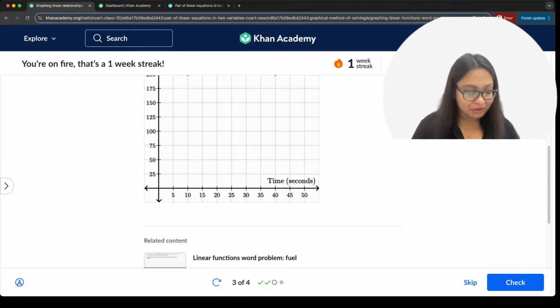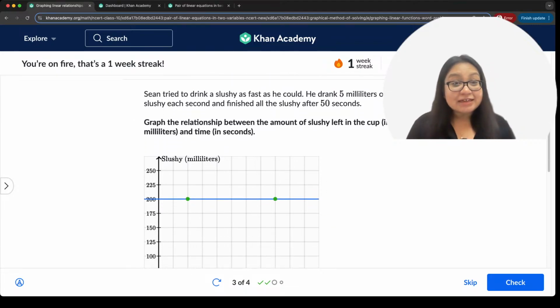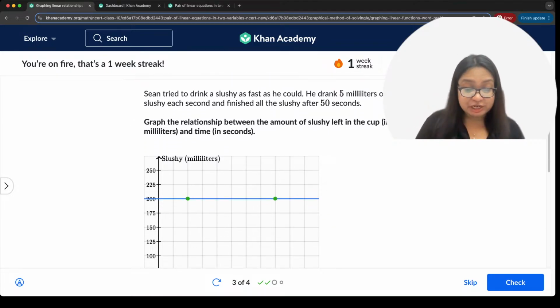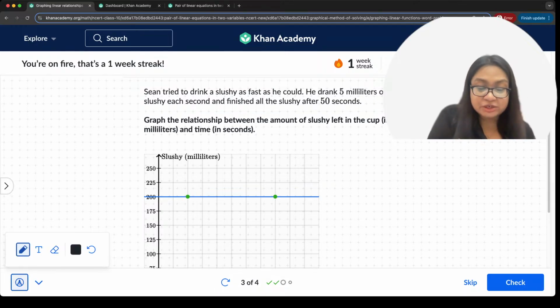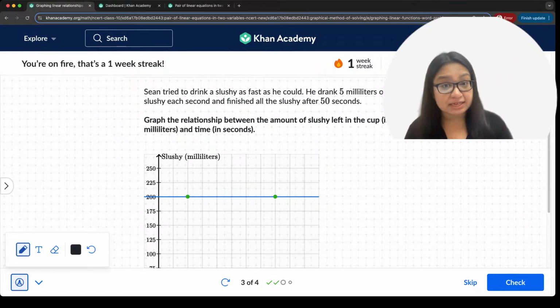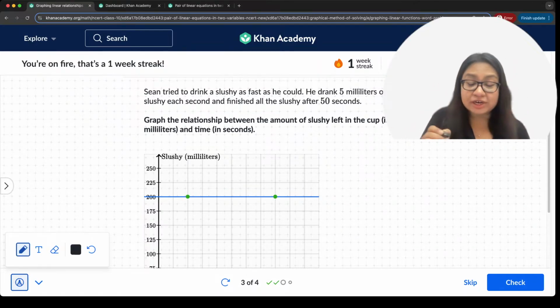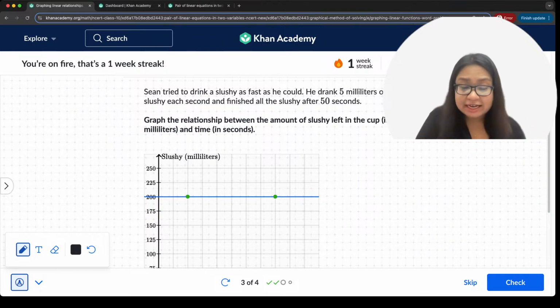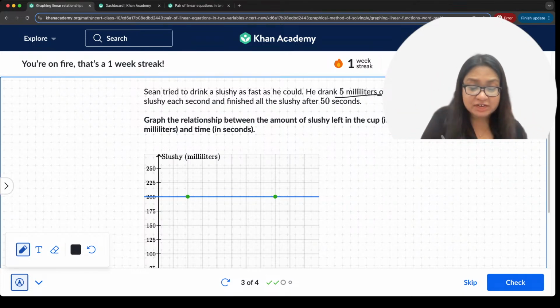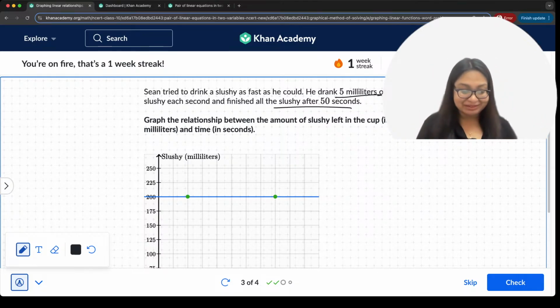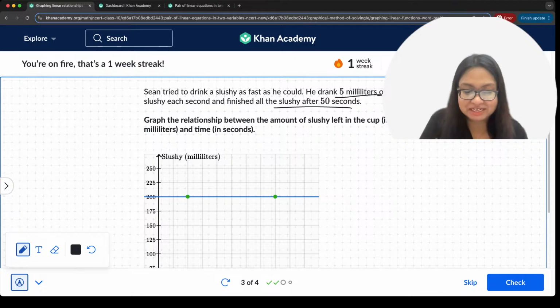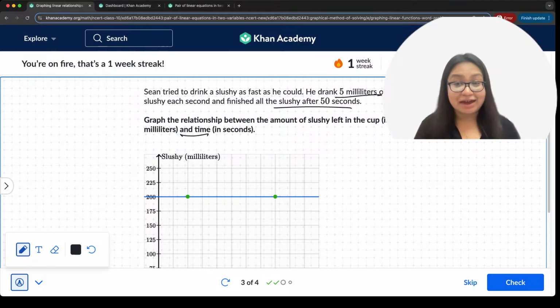Okay, here we go. This is the next one. Graphing linear relationships. This is the next question. Sean tried to drink a slushy as fast as he could. He drank 5 milliliters of slushy each second and finished all the slushy after 50 seconds. All right, what's happening here? Graph the relationship between amount of slushy left in the cup and time.